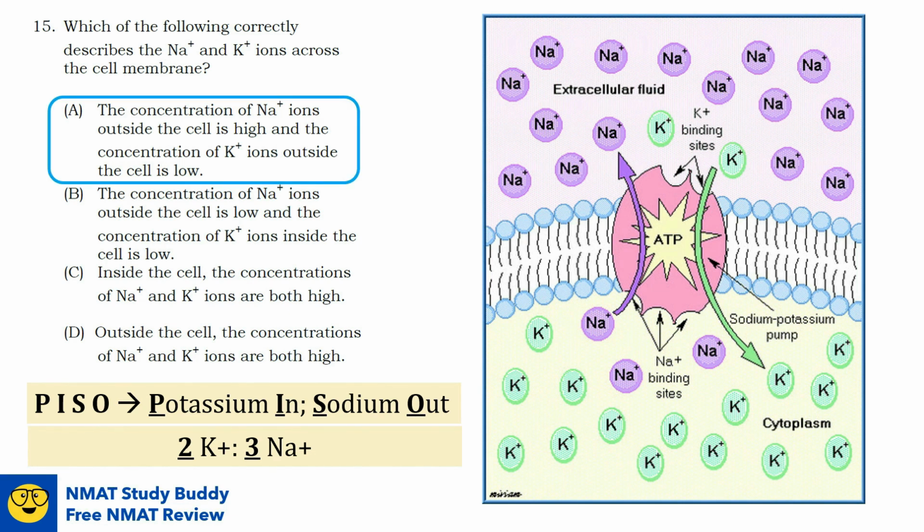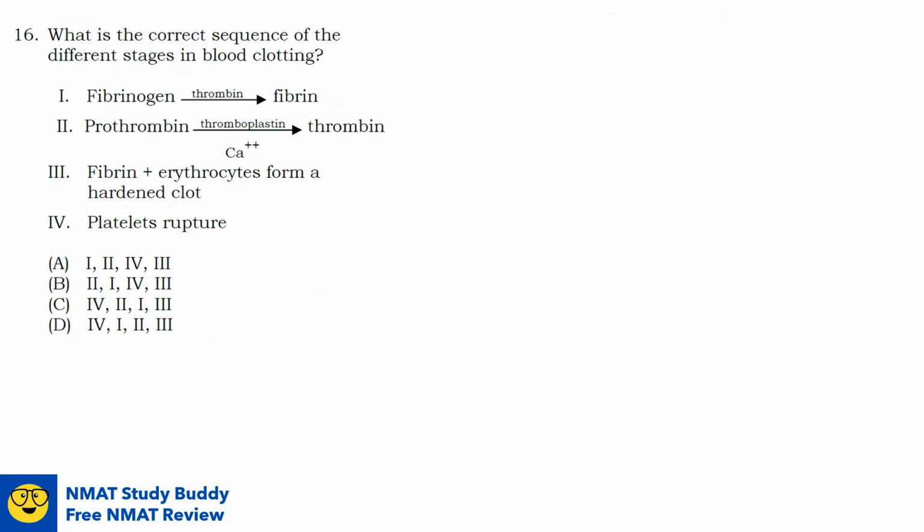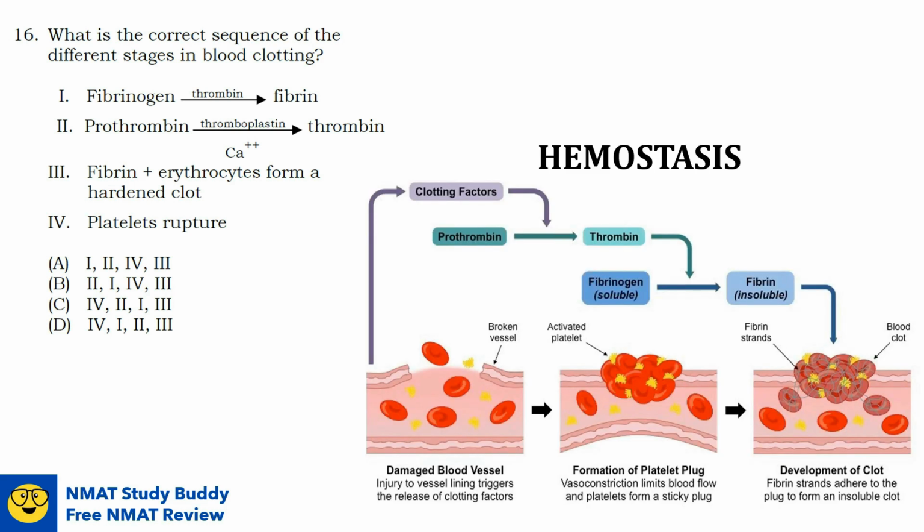So the answer to our question is: the concentration of sodium ions outside the cell is high, and the concentration of potassium ions outside the cell is low. Question number 16. What is the correct sequence of the different stages of blood clotting, or what we also call the process of hemostasis?